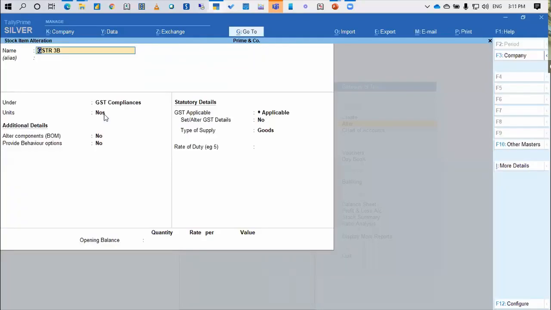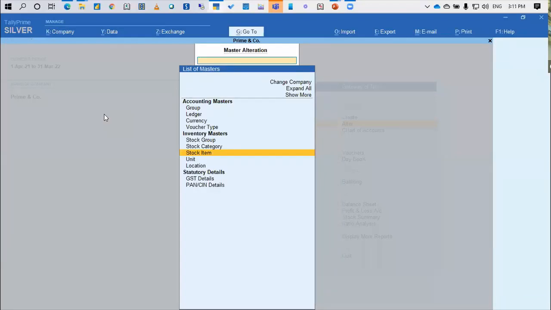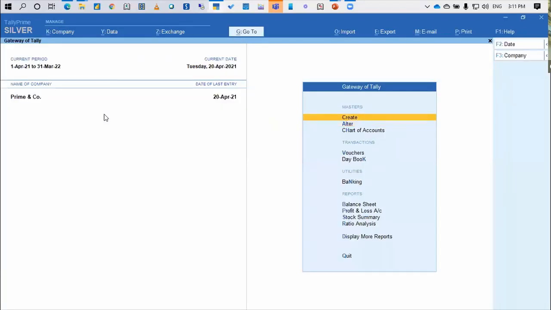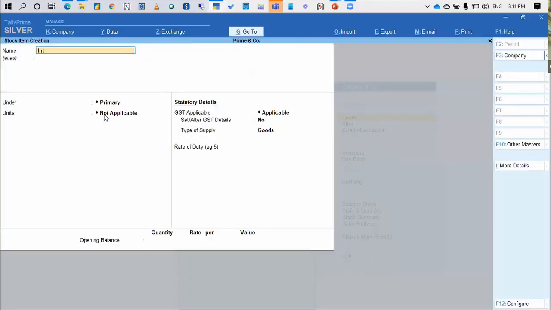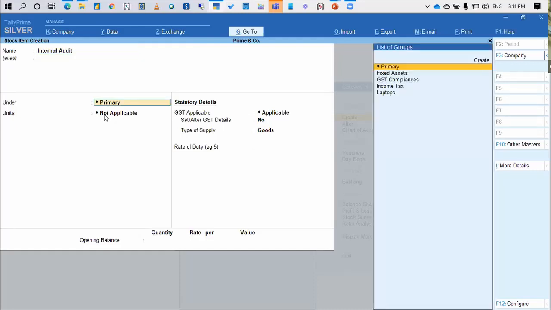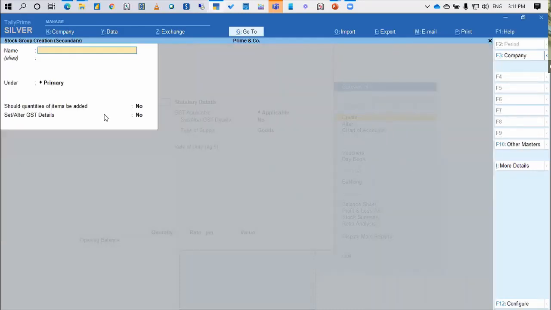Similarly, I have created GSTR 3B. I have created tax audit. Let me just create one more so that you get a fair idea. So I am creating one more stock item, let's say internal audit. This is a service I am providing, but I am using it as a stock item. And let's say I'm creating it under the group audit and assurance services. All right.